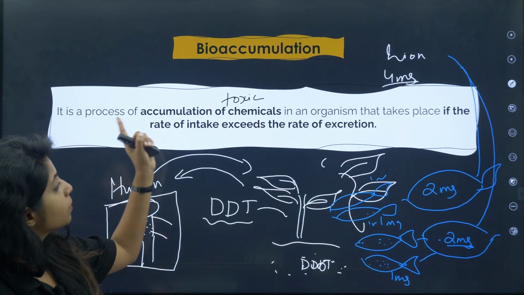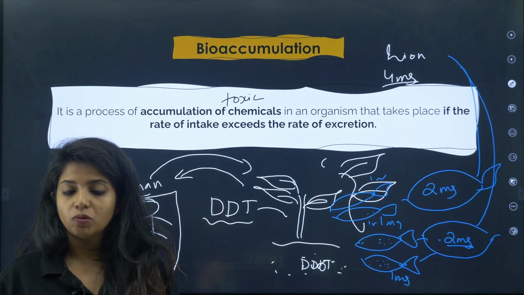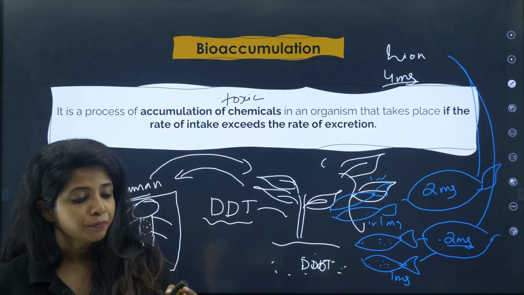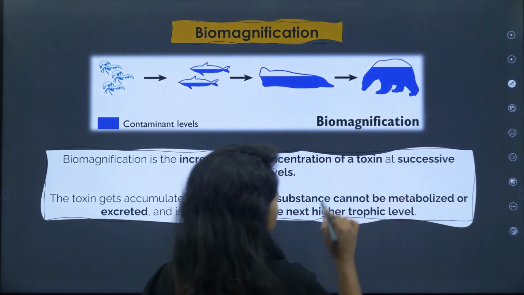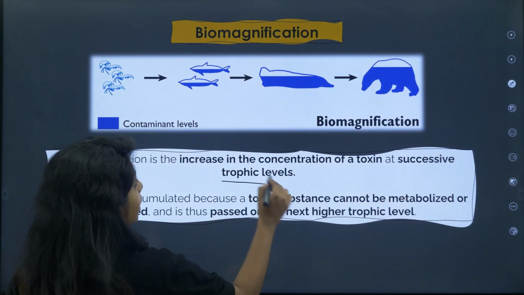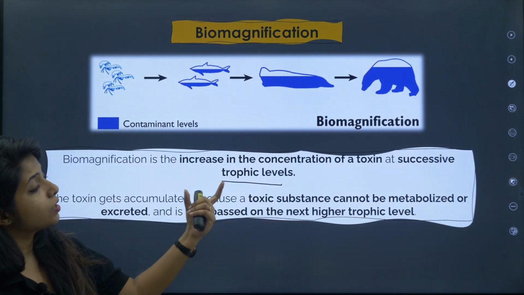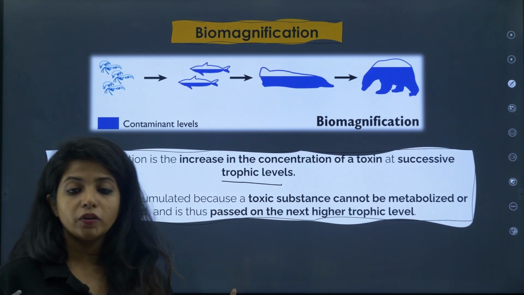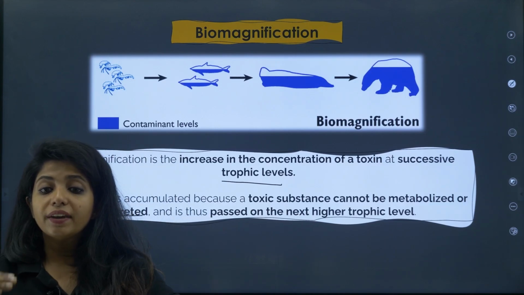So bioaccumulation is the process of accumulation of toxic chemicals in an organism's body, because the rate of intake is exceeding the rate of excretion. So it's just there. Now what do you mean by biomagnification? It is the increase in the concentration of the toxin at successive trophic levels. At higher trophic levels, it is increasing. The toxin gets accumulated because toxic substances cannot be metabolized or excreted. It cannot be broken down or excreted. It's just passed to the next higher trophic level, which is why this magnification is happening.